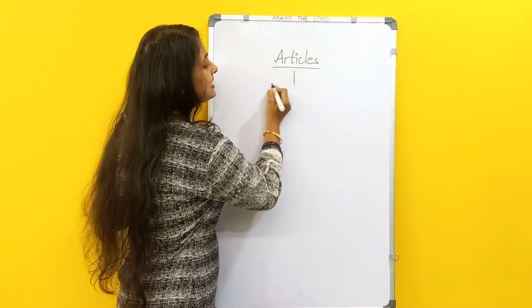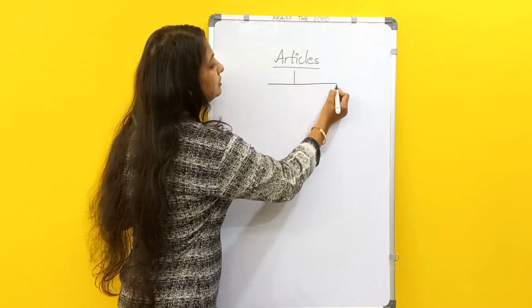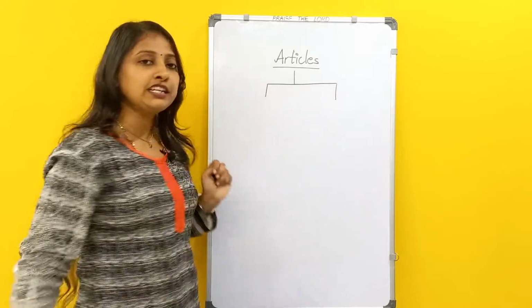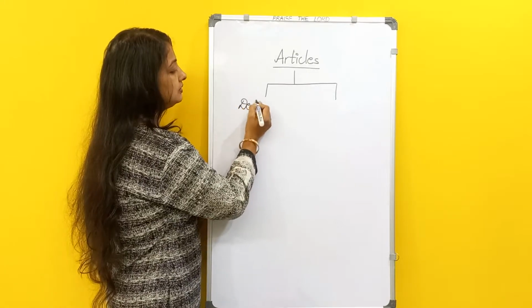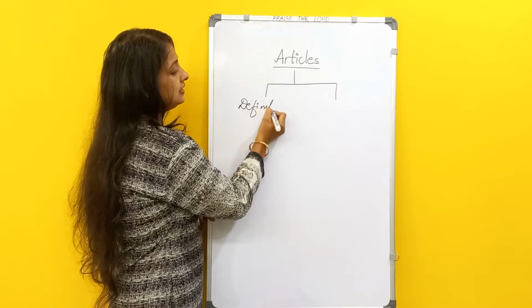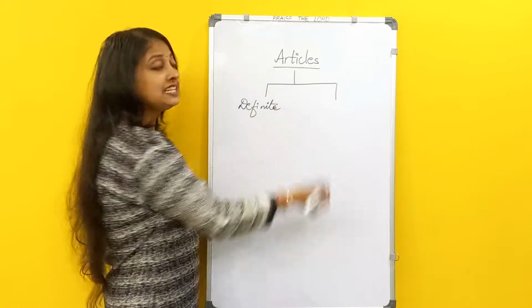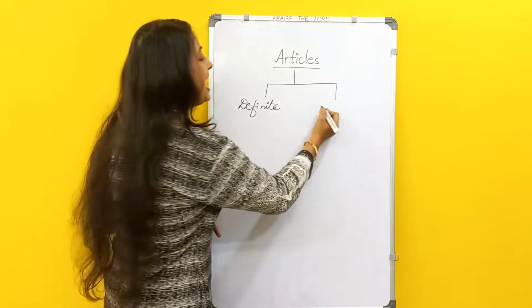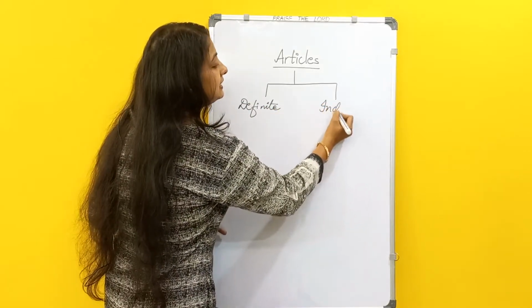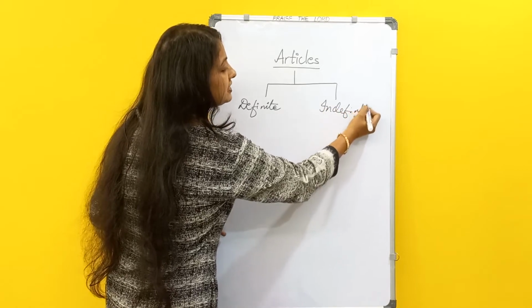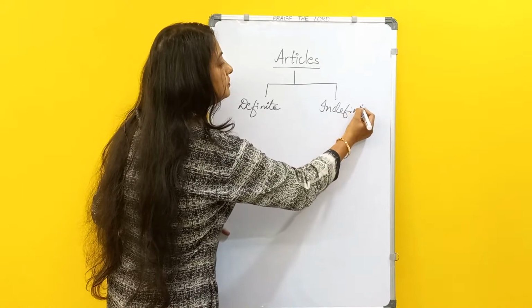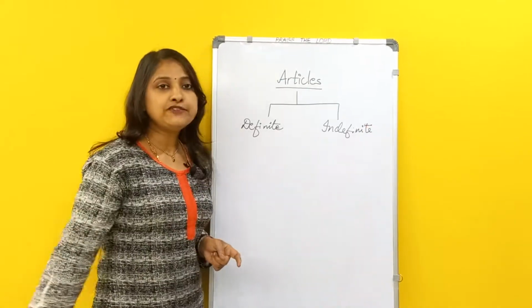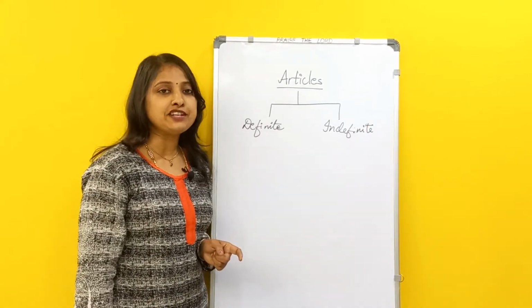These articles are classified into two types: definite article and indefinite article.